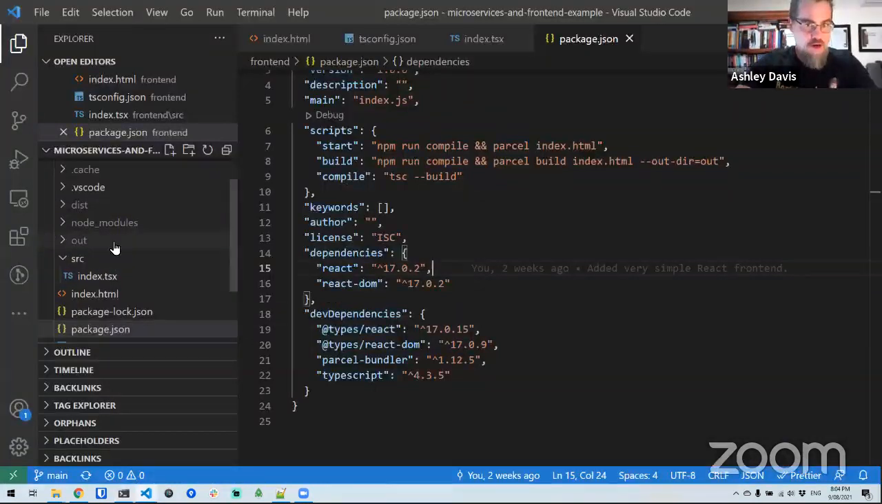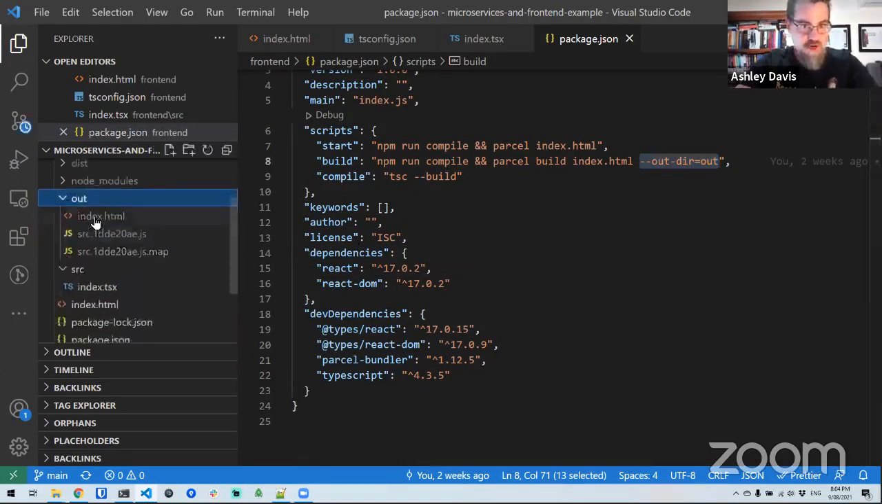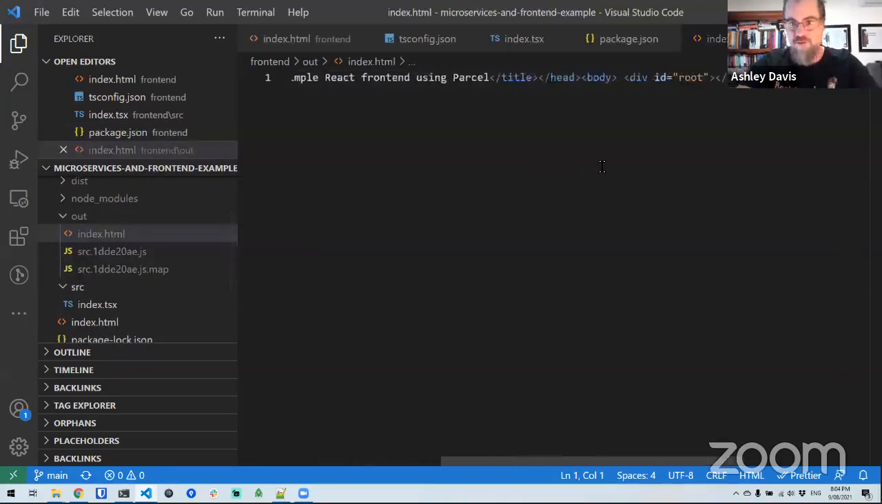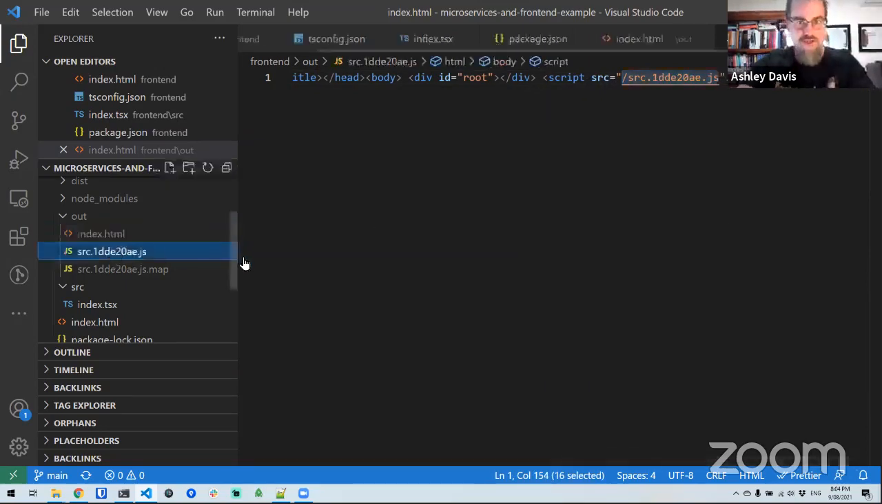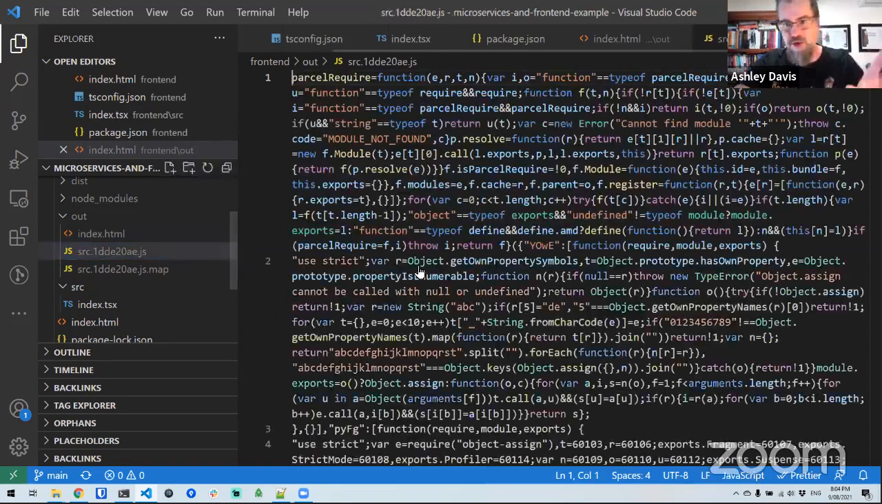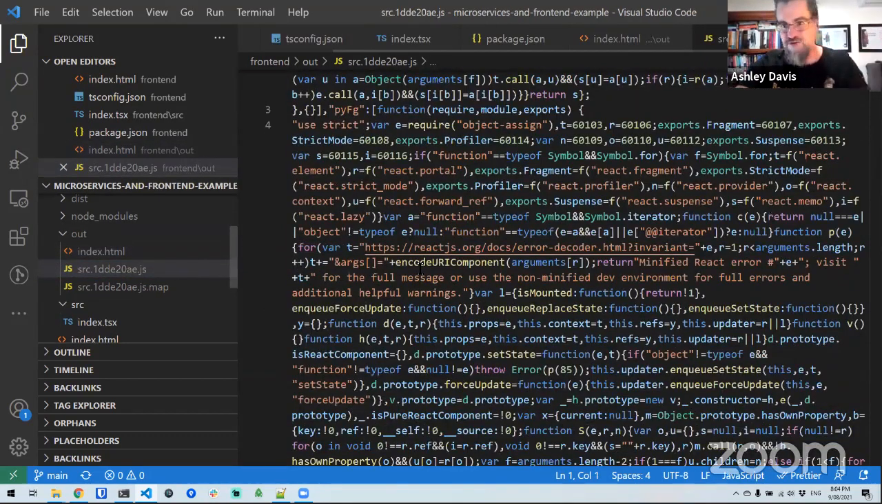Basically, we're putting it to this outdir here. So this is the code that's been generated. You can see an almost unreadable HTML file. Actually, it's not too bad because there's not much in it, but you can see our index.html has been rewired to use our JavaScript file that was compiled using Parcel. And if we look at that JavaScript file, this is where it gets unreadable. This is a minified, uglified mess of JavaScript code.